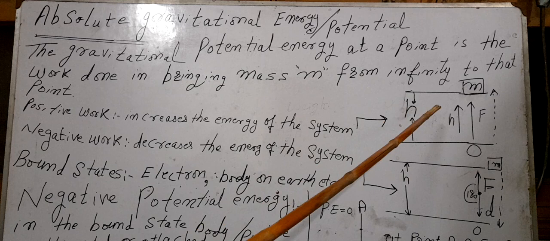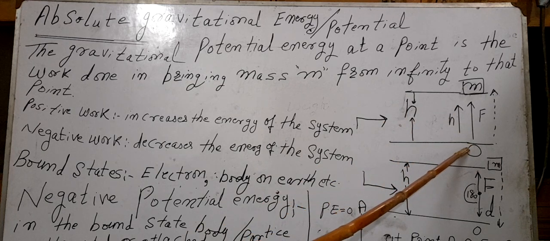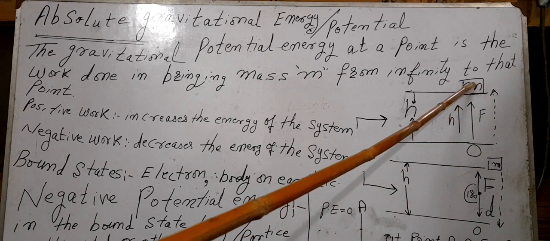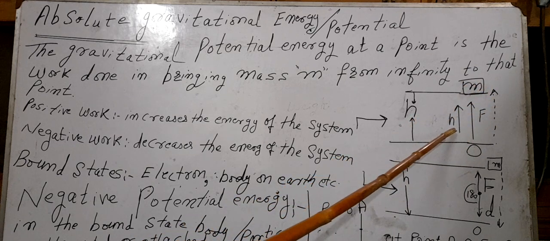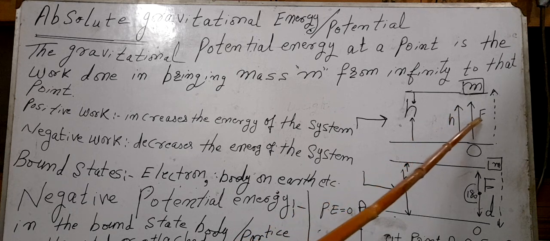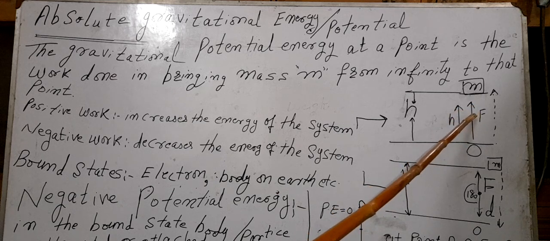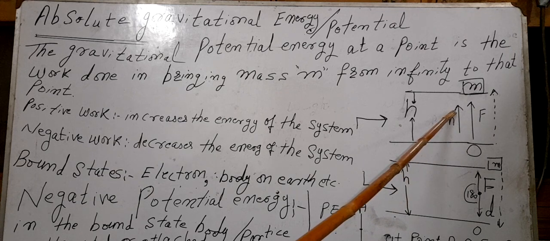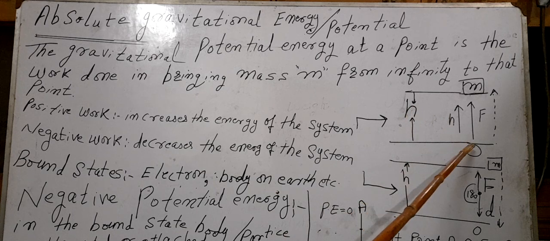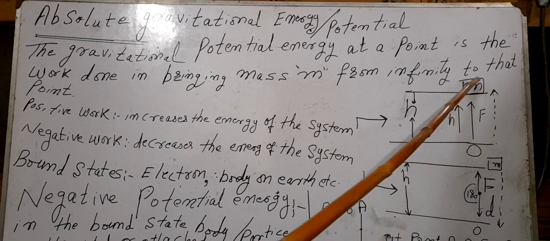Now we first consider the body lying on the surface of the earth, which is represented by O. The body is lifted up by applying the force F, and the displacement covered by the body is h. Both are in the same direction, vertically upward. When the force and displacement are in the same direction, positive work is said to be done. Positive work always increases the energy of the system. Therefore, we say that the potential energy of the body has increased.